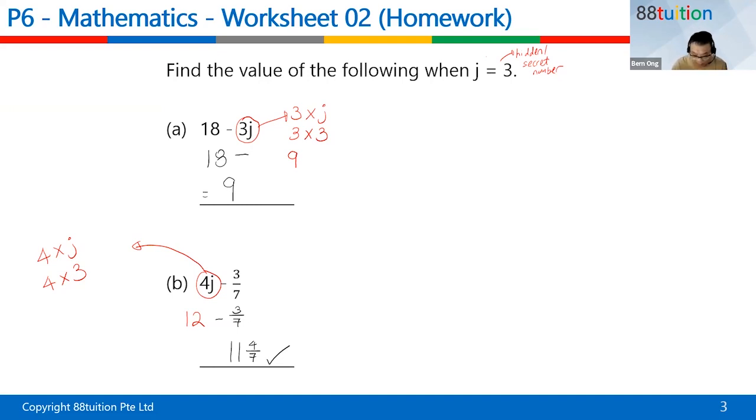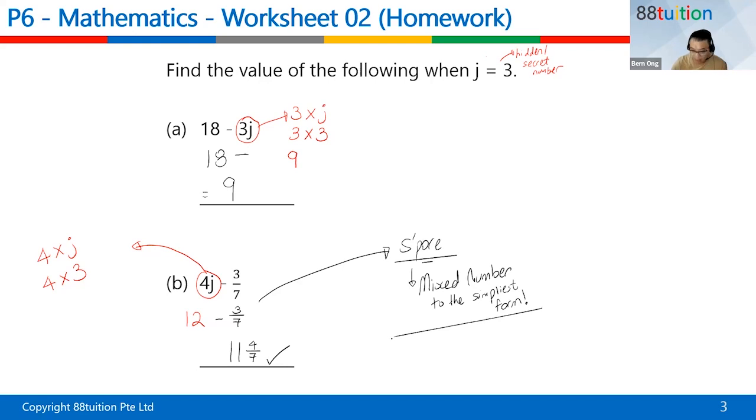That's good. But for this question, in the Singapore context, if you are studying in Singapore, we always try to give our answer as a mixed number, and not only that, it must be in the simplest form. Usually we don't give an improper fraction. So down here, 11 and 4 over 7.